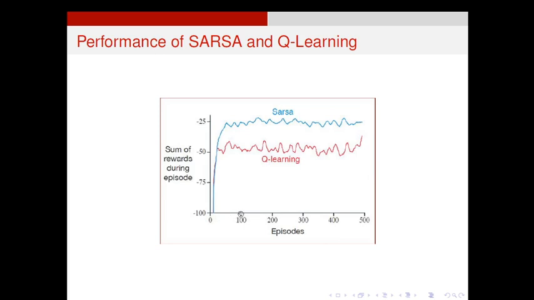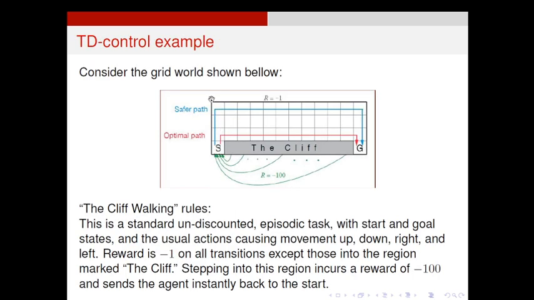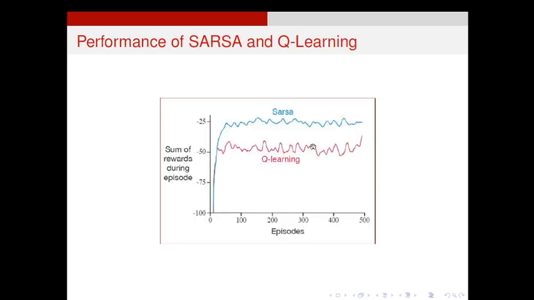So in the previous plot, we have seen the negative rewards increase as it moves away. So the safe path is green color, blue color, and the optimal path is in red color. I am using the same thing. SARSA is safer, but Q-learning is more risky. It is risky because it is near to that cliff. So now look here, the sum of rewards during this episode. In the 0th episode, starting near the cliff, so automatically it gives -100.